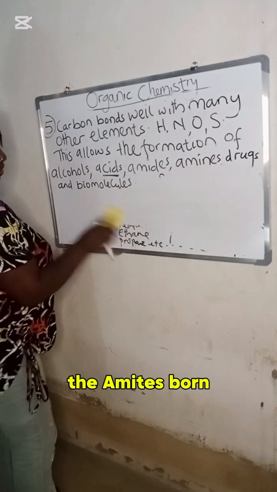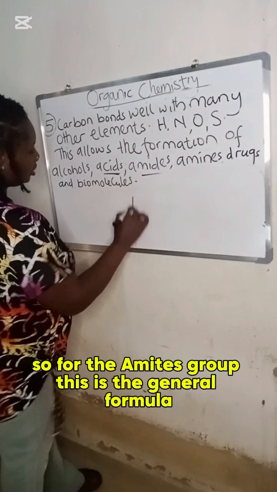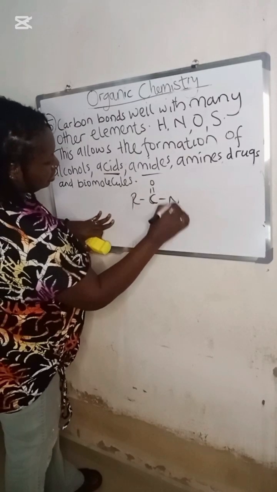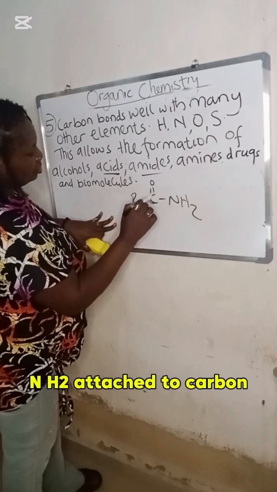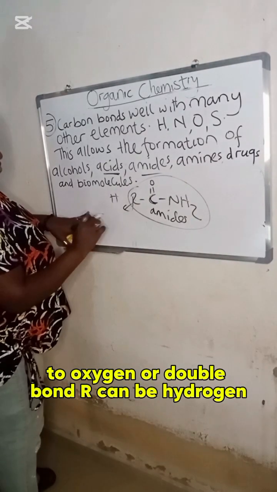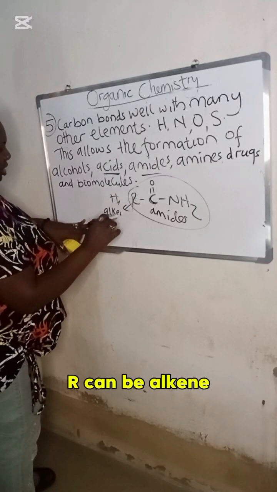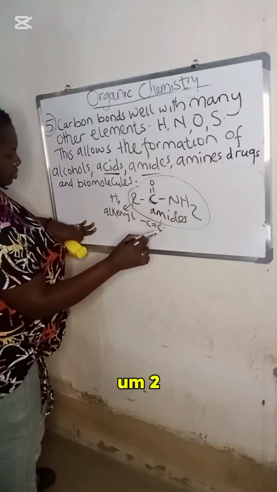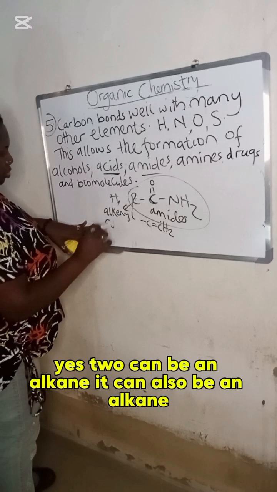The amides bond. So for the amides group, this is the general formula. This is it. You see an amine, that is NH2 attached to carbon to oxygen double bond. R can be hydrogen, R can be alkynyl. That is the 1 2 3. So this is CH2. Can be an alkynyl. It can also be an alkynyl.